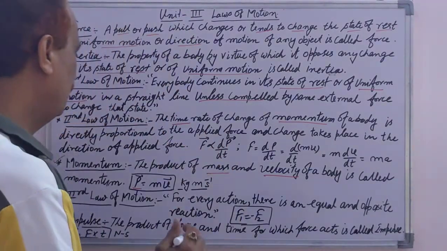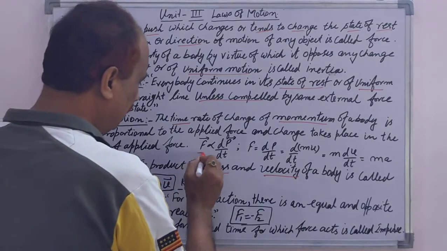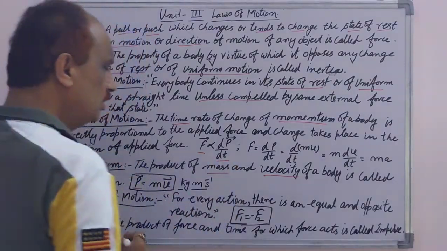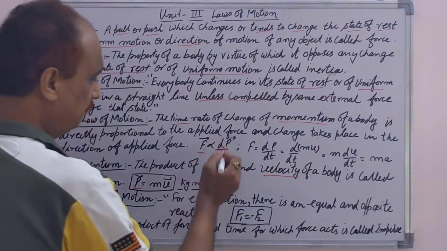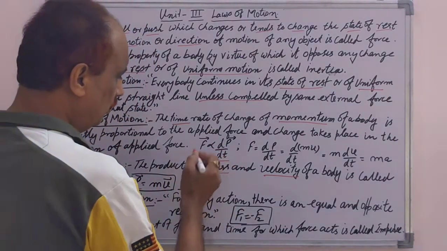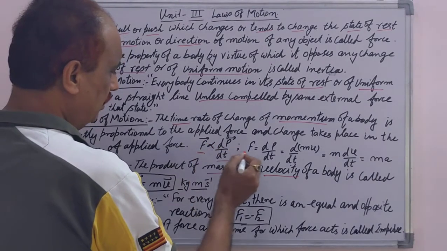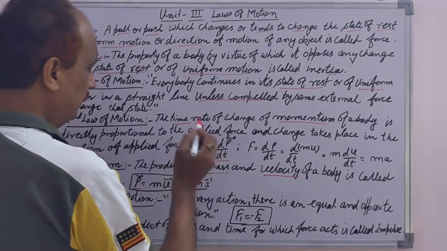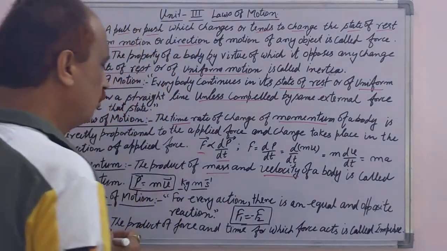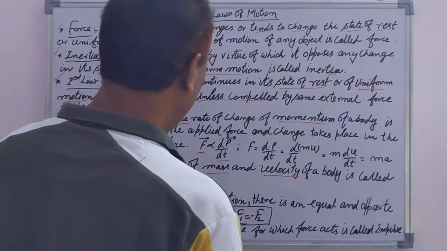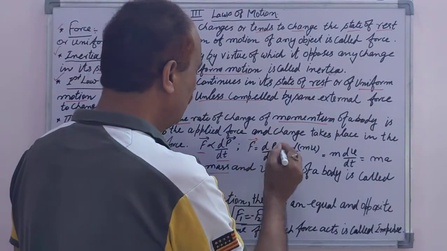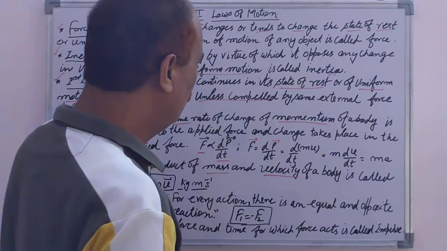Mathematically, the force which is acting is directly proportional to the rate of change of momentum, that is dp over dt. The proportionality sign is removed and we put the constant 1. So F equals dp over dt, in vector form.